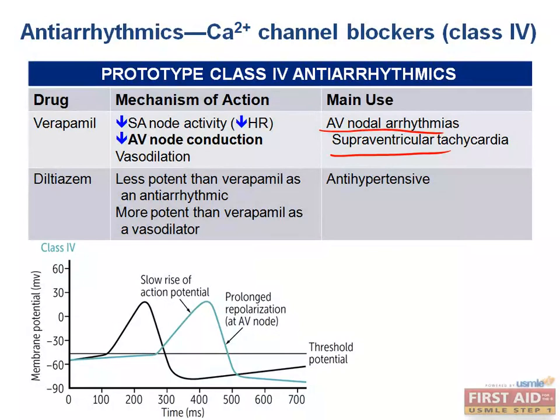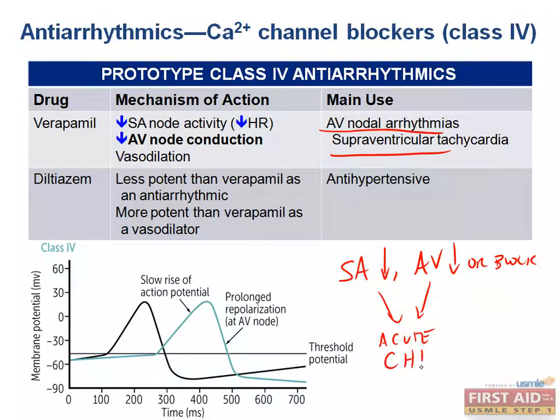We need to be careful though, because if we decrease calcium conductance in the pacemaker cells excessively, we could actually end up causing sinus node depression. So, SA node depression, AV node depression, or block. And excessive block of either one of these will actually lead to acute congestive heart failure because the heart will not be able to pump because there's no calcium conductance telling the ventricular myocytes and atrial myocytes to conduct.